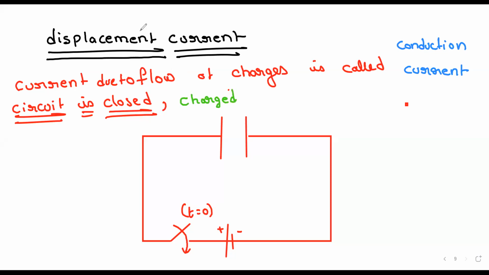When the capacitor is charging, if we place a magnetic compass here, this is the magnetic compass. Now can you tell me what a magnetic compass is? A magnetic compass has a needle which deflects when placed in a magnetic field. Is it clear?